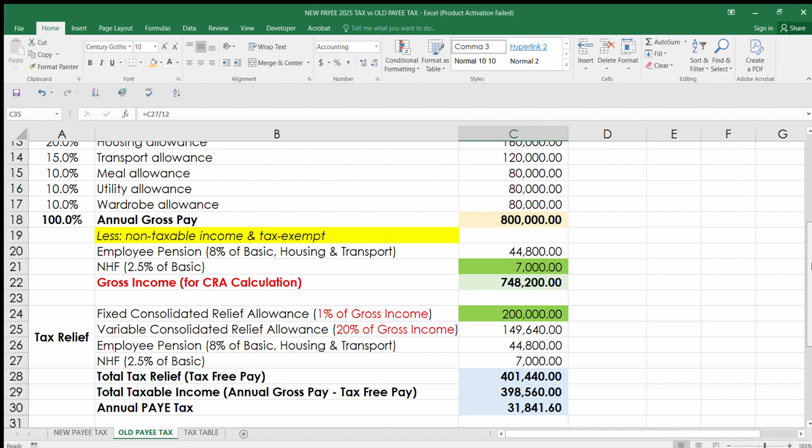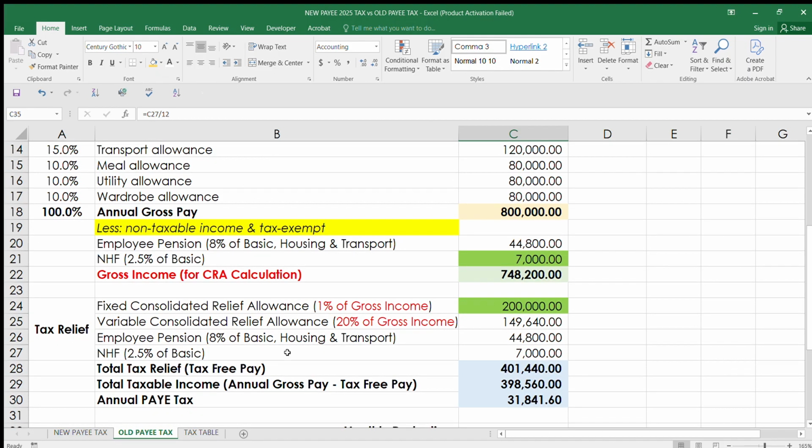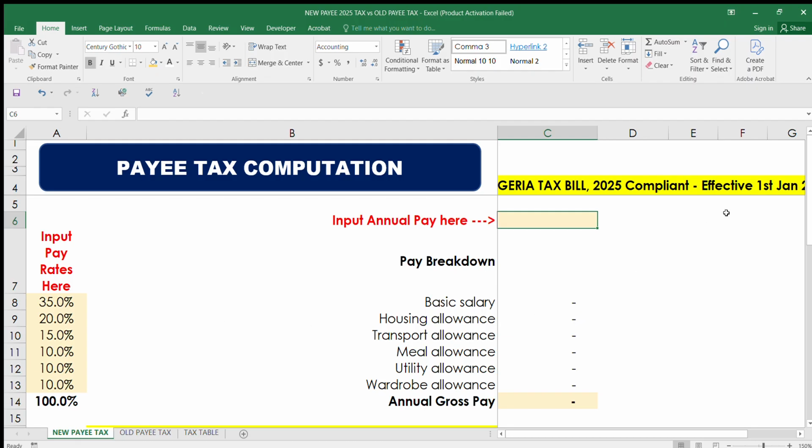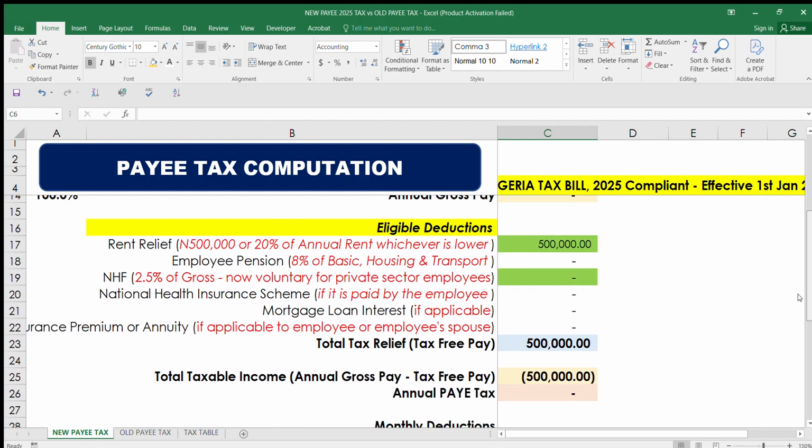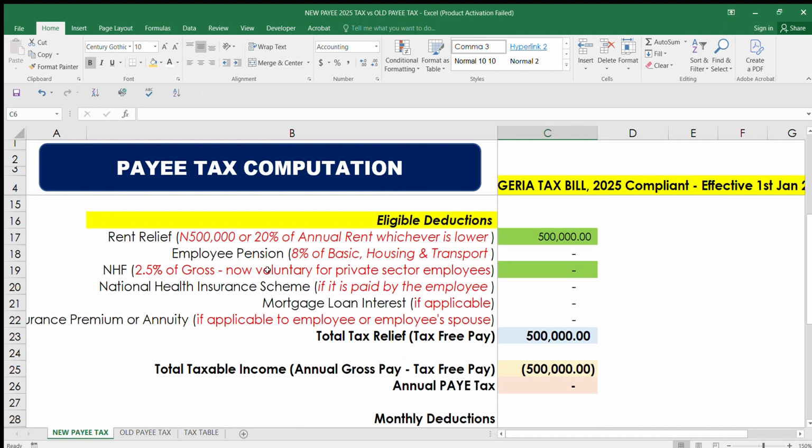In the old scheme, the consolidated relief allowance was fixed at 1% of gross income. But the new tax law calls it the rent relief allowance, and it is to be deducted at 500,000 or 20% of annual rent, whichever is lower.